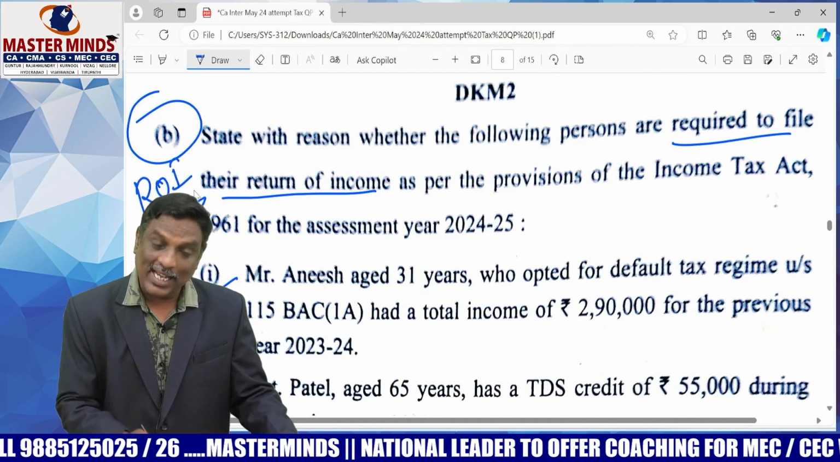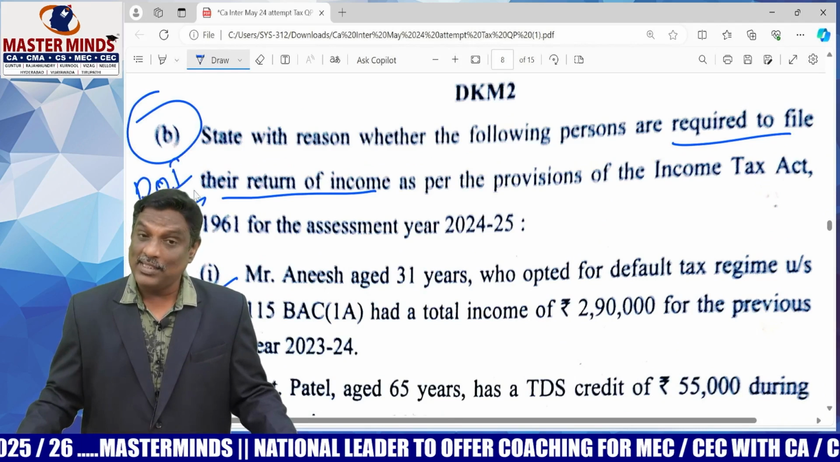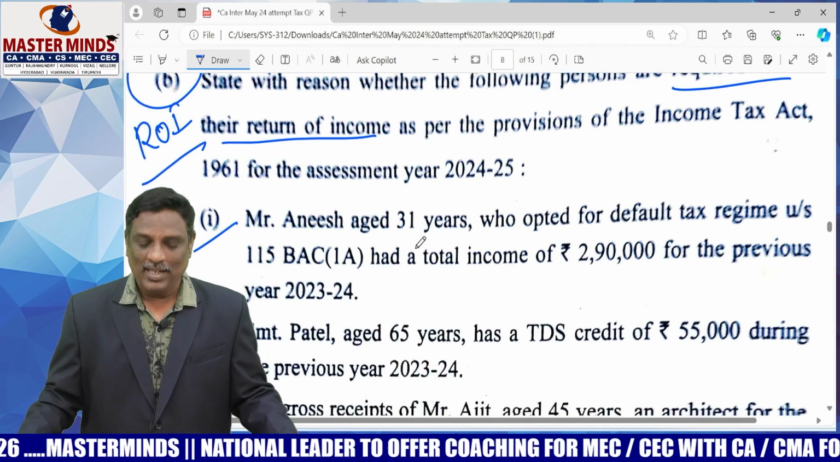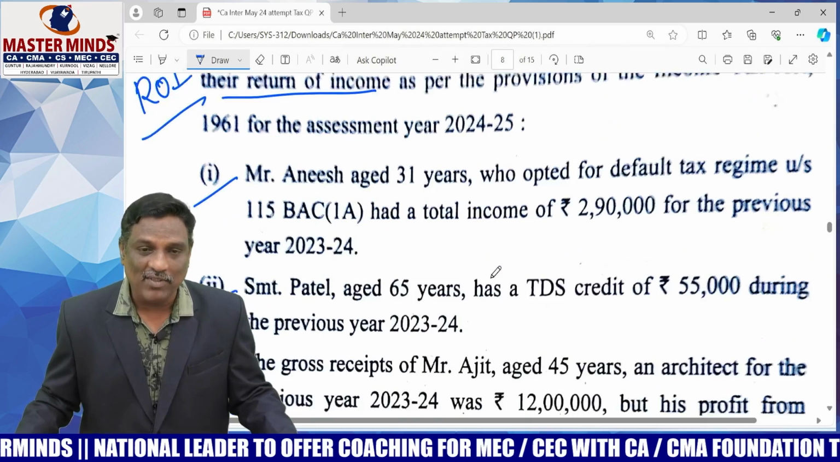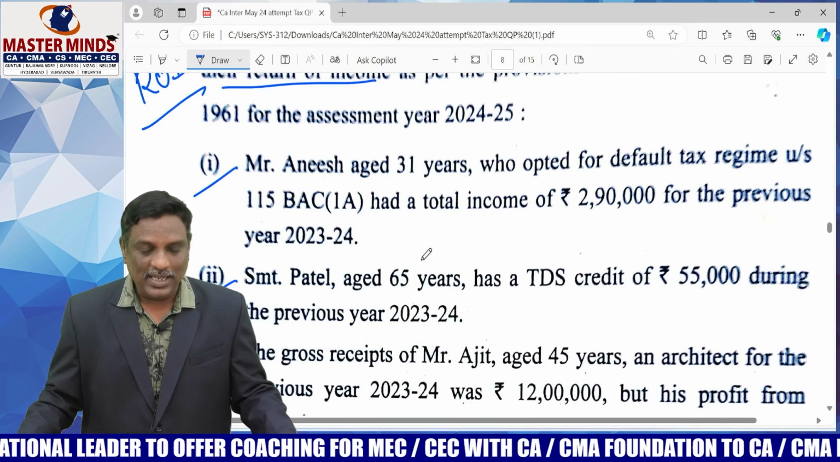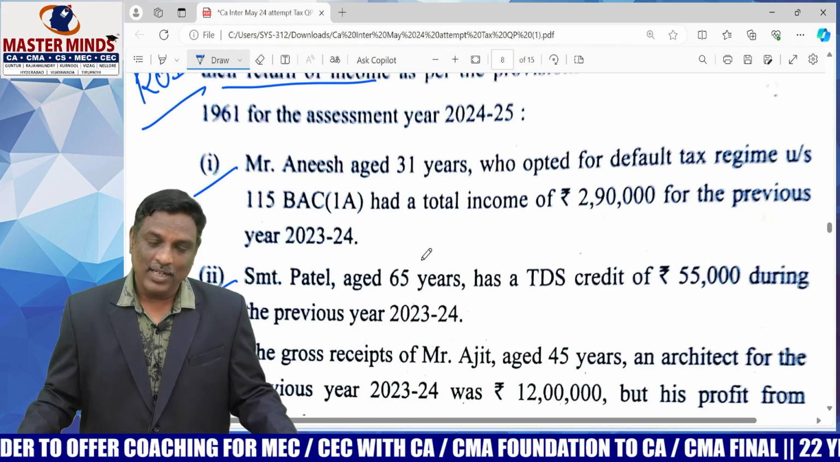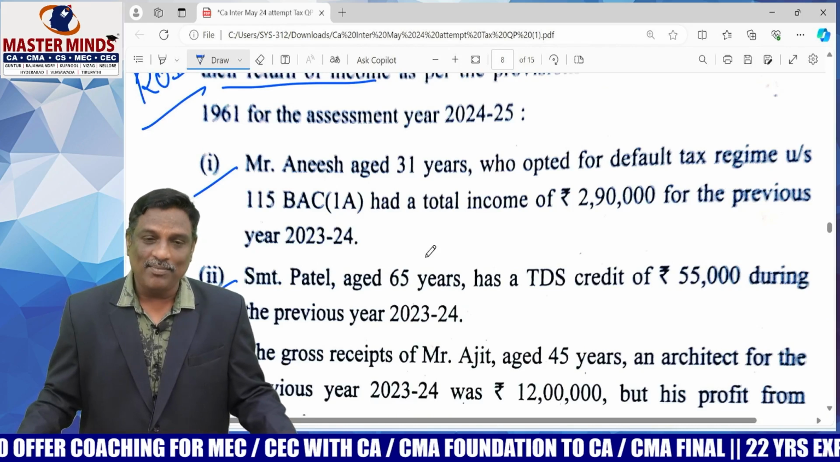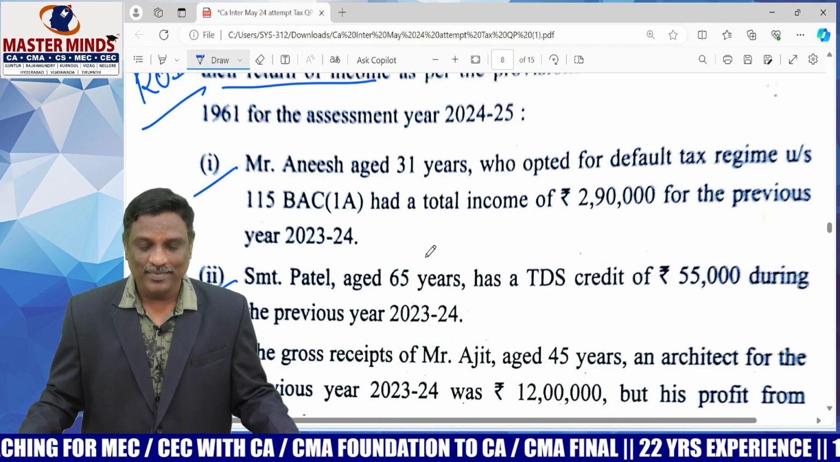But it is a theory question in a practical manner. It's not a straight theory question. Analyze each case and answer whether he is required to file return of income or not. It's a purely return of income chapter related problem. Okay, all these cases were covered in our material, but names and numbers are changed.